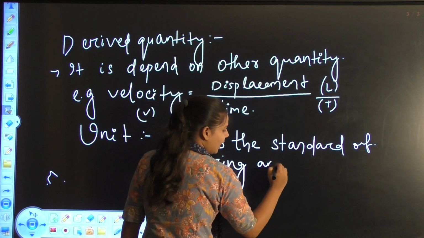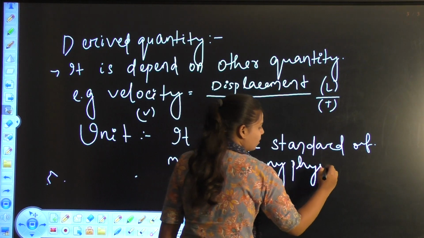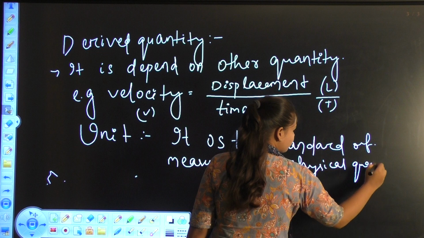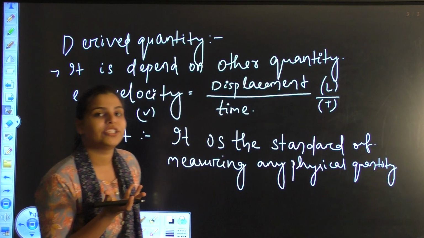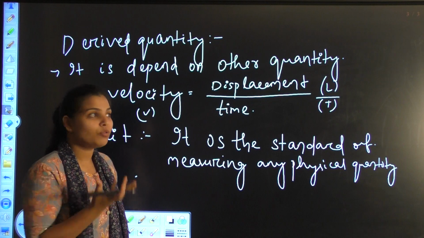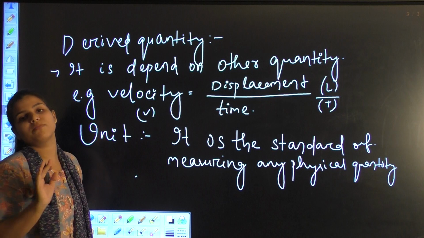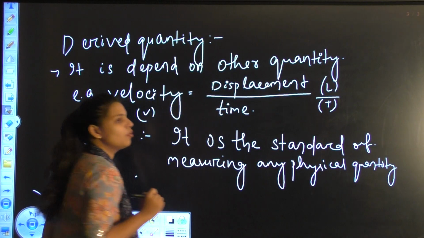Any physical quantity can be measurable, but you need a thing to measure it, and that is known as unit.